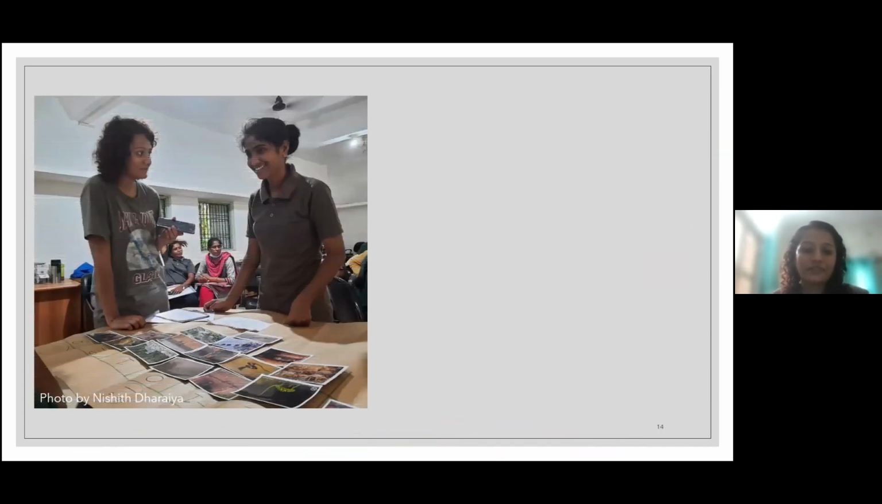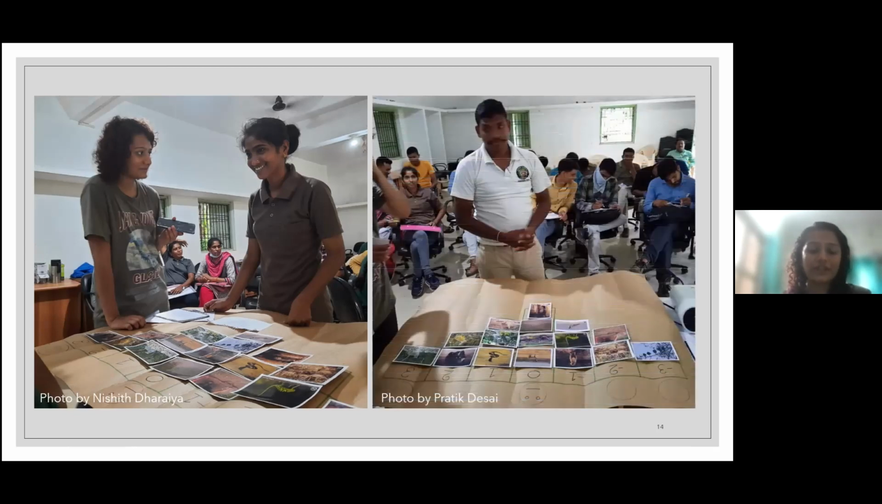So these are the photos from a forest staff training that I was part of. It was done by the WCB Research Lab, in collaboration with the Gujarat Forest Department. Here, forest staff are organizing photos depending on their liking and disliking of the animal, followed by their justification.